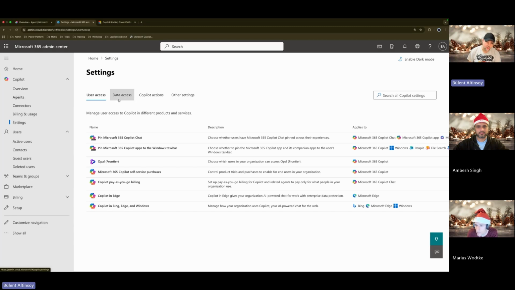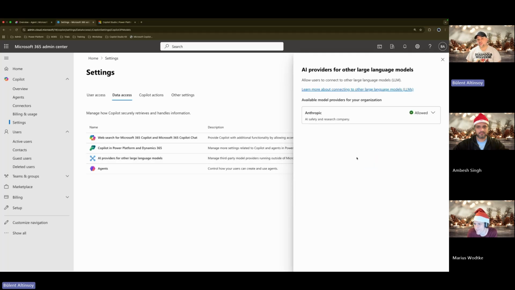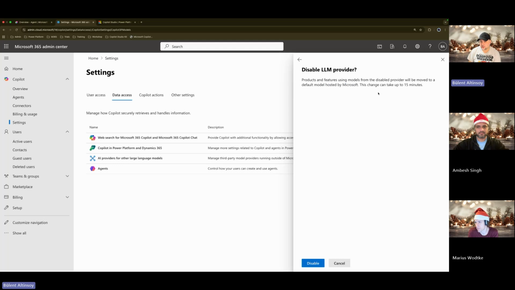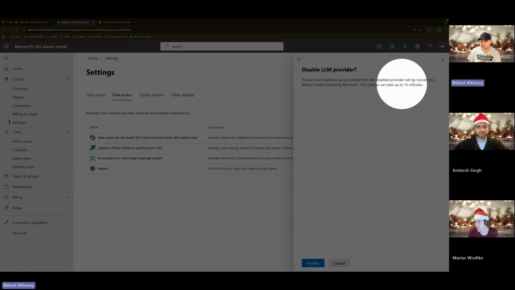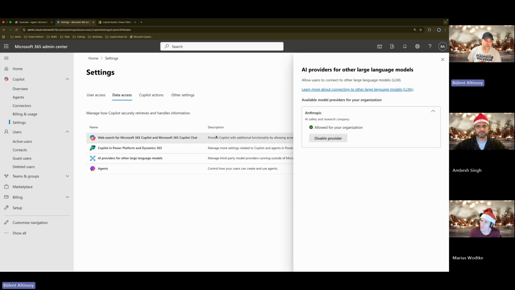Where you need to go is the so-called Data access. Once you click in, you have your AI providers for other large language models. It's very well hidden. If you click on this one, you will see the Anthropic ones, and now you can allow or disable them. Out of the box, these are disabled. Enabling or disabling will take up to 15 minutes, which is the usual time Microsoft gives you. For this video, I have already enabled it, so you can see this. So this is how you can set this up.